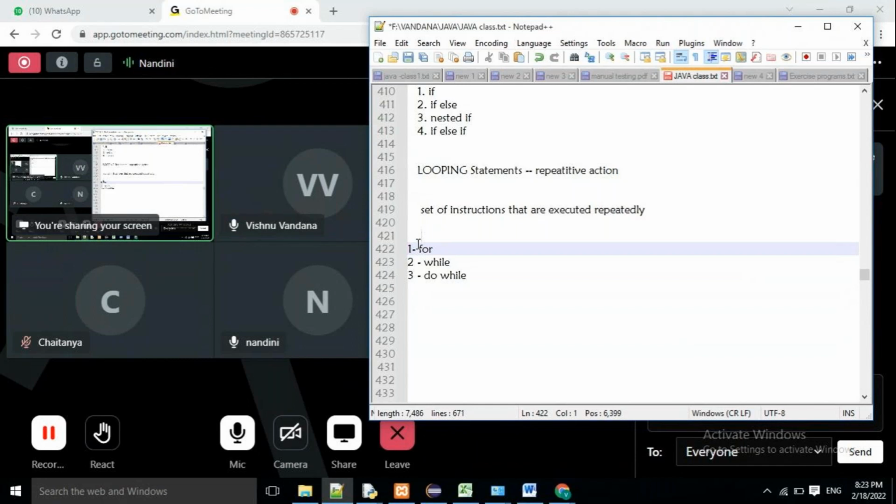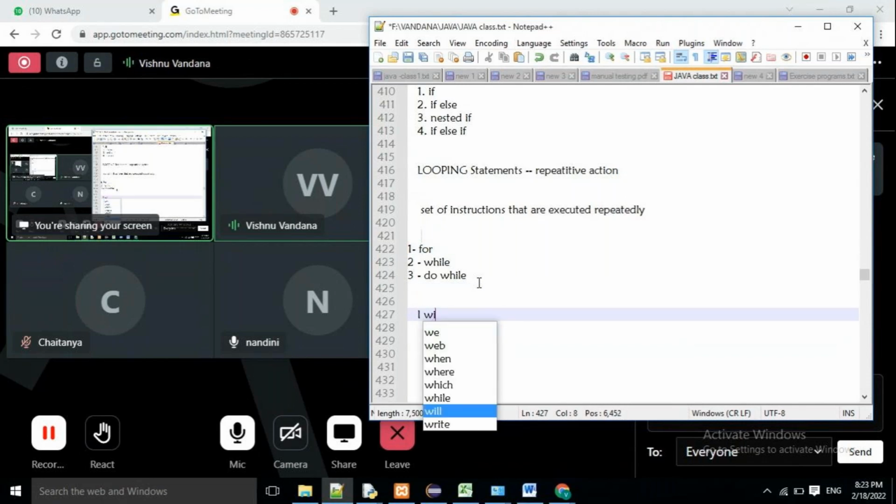Now, what is the main purpose of using loops? Suppose the teacher has given a punishment of writing a particular sentence 1,000 times, such as "I will study hard."